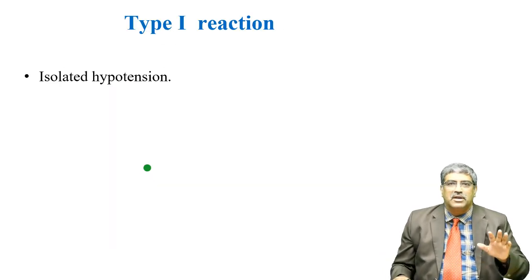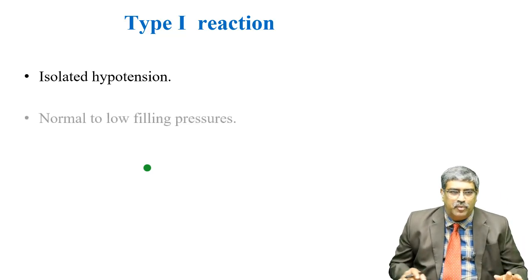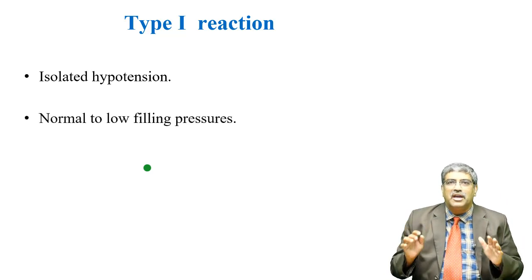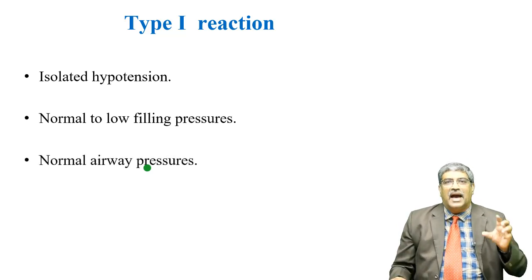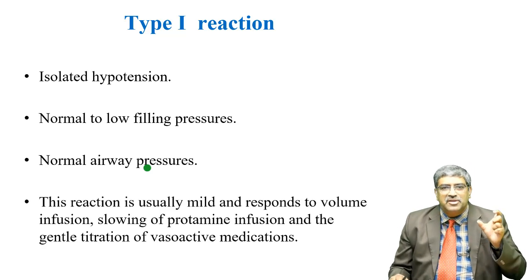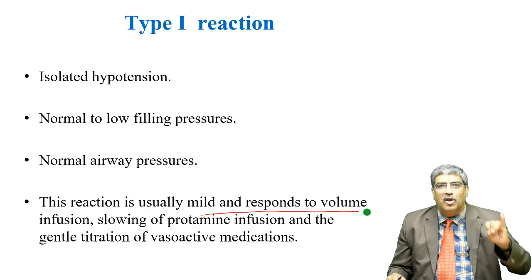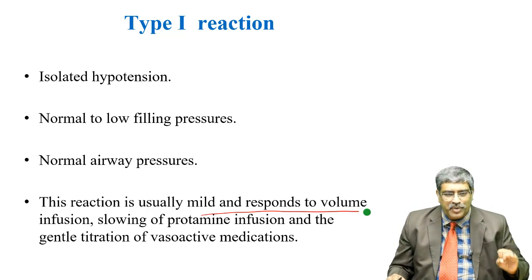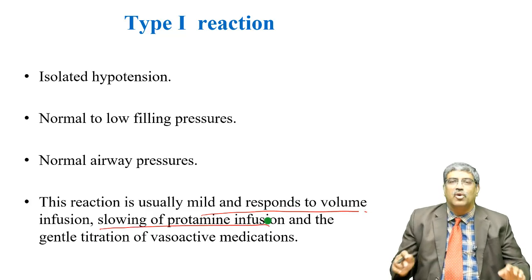Now coming to the type 1 reaction, it is a simple isolated hypotension. The filling pressure will be normal or low. The airway pressure will be normal. This reaction is usually mild and responds to volume infusion or an inotropic bolus, and the most important thing is you have to slow the Protamine infusion.